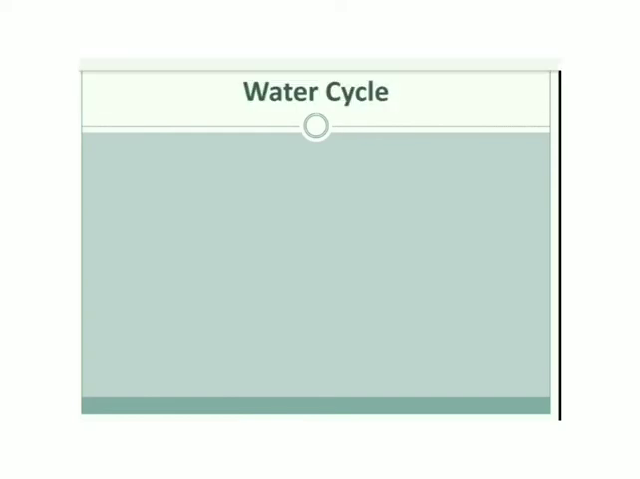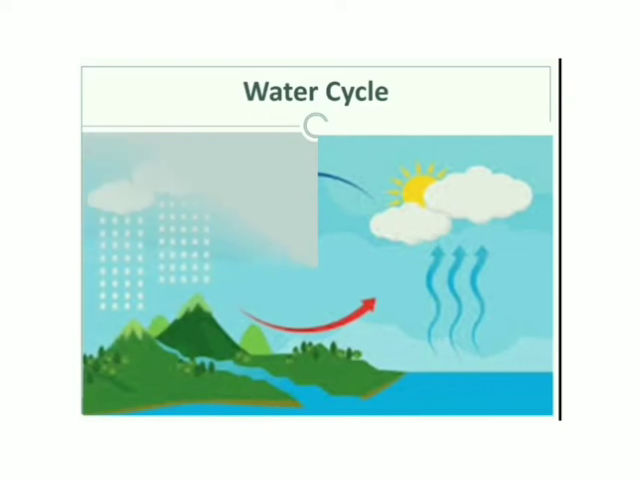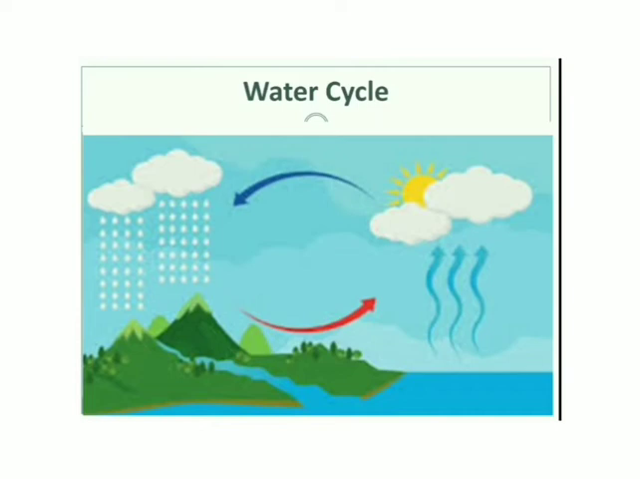Water cycle. Children, as we know, water exists in three states: solid, liquid and gas, and these states of water are interchangeable. So water keeps on changing forms in nature due to the process called water cycle. So let us study about water cycle.